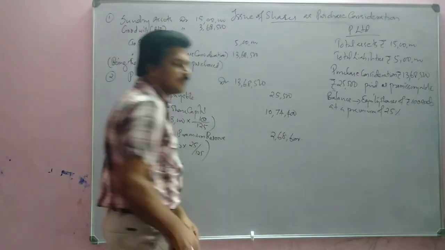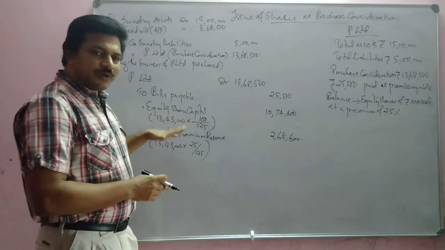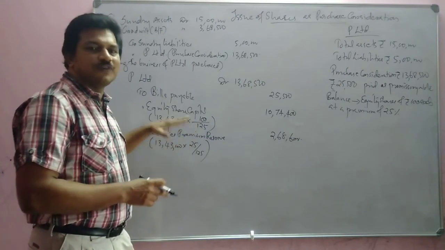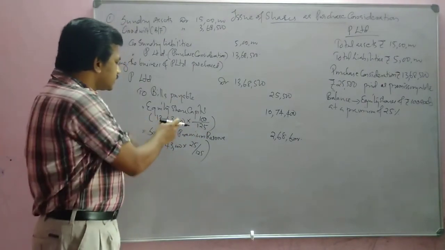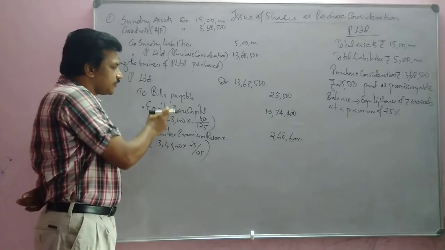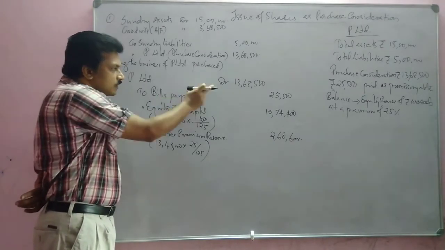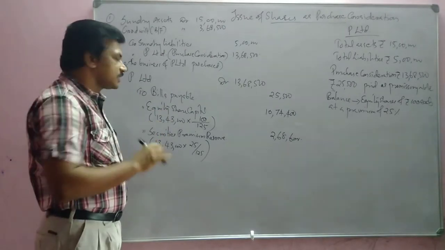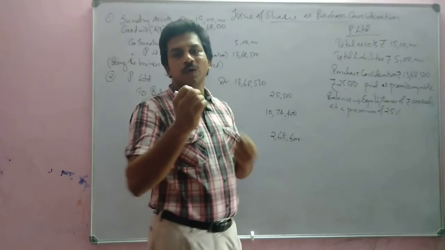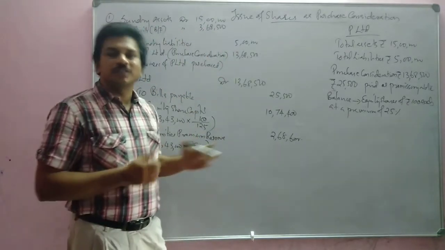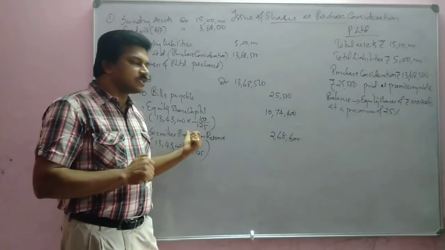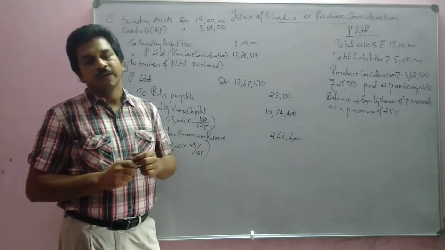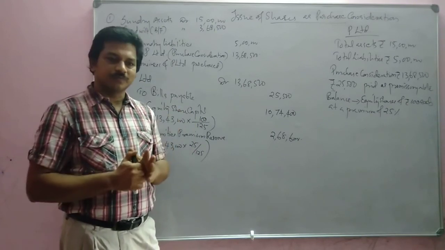2,68,600. Clear? Now, for equity share capital, we have to find out the face value, because this amount is the difference between total purchase consideration and bills payable. That difference comes as 13,43,000, including premium. Now we have to find out the face value. So if it is 125, what is 100? That is face value. If it is 125, what is 25? That is the securities premium reserve.